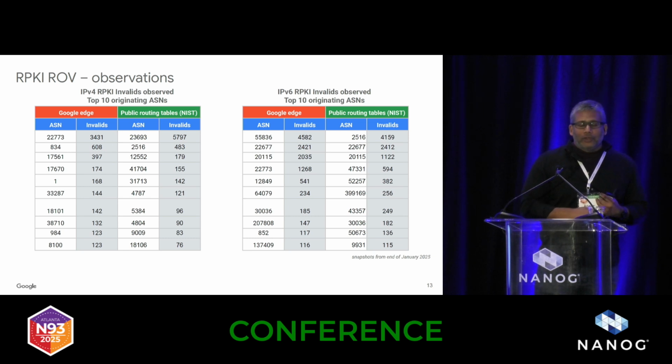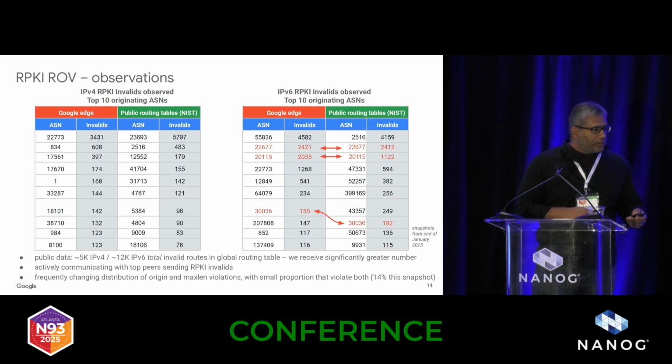The thing that I found interesting, though, is that if you compare the top 10 that we see and the numbers of invalids that we see with what's shown in the public routing tables, here the example is taken from NIST, which goes across both RouteViews and RIPE, you can see that there's very little correlation, and the number is also very different. This snapshot was taken right at the end of January, so there's a bit of an anomaly. In general, the public routing tables only have about 5,000 invalids at any given time. It just so happens that there was a big jump in one of the networks recently.